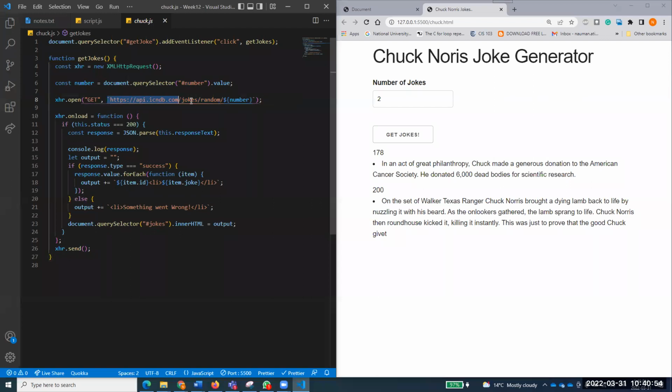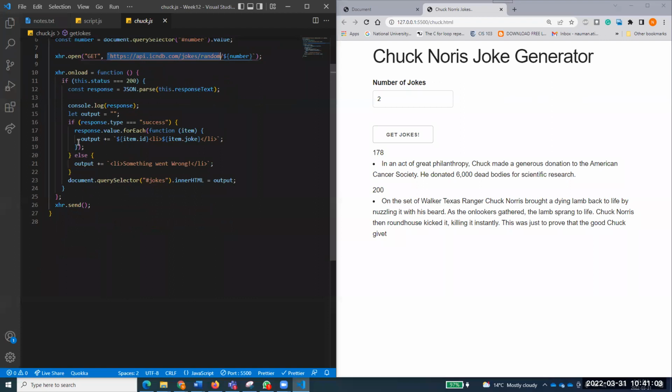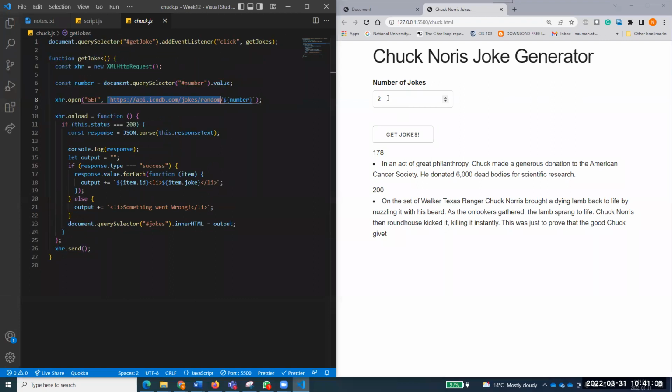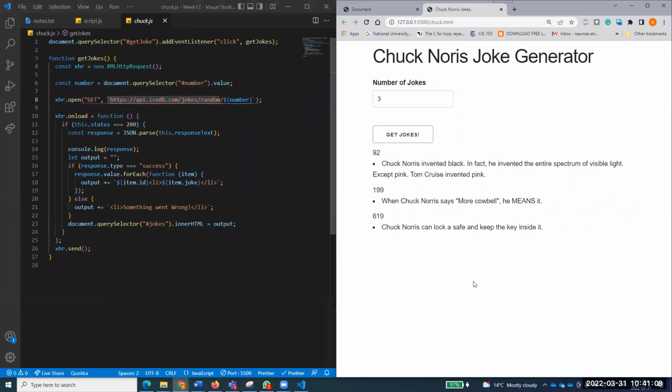And now rather than writing the name of the file, I have just used the API, the URL and then a hash number. I don't know what this hash number is. I want you to just go and read that. Then we have just taken the response and generated this one. So you give the number of jokes and it will just produce that number of jokes over here.